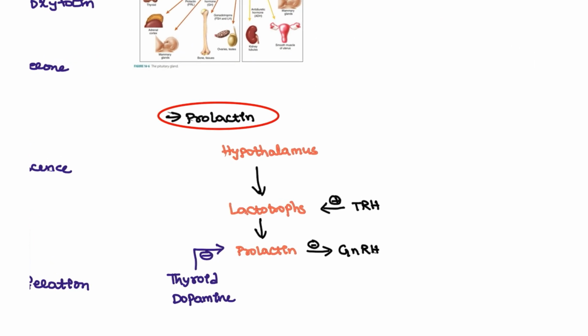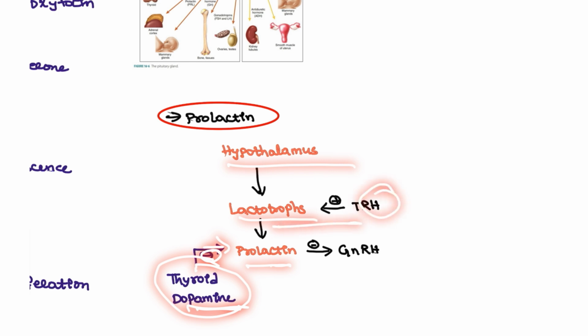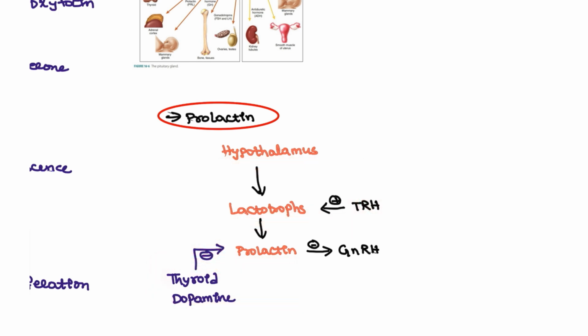Next, coming to prolactin. Prolactin is produced similarly: the hypothalamus acts on lactotropes to produce prolactin. But prolactin is inhibited by dopamine, and also by the thyroid hormones. Dopamine will always send the signal to not produce it. And next, TRH will increase the prolactin. See the difference here. T3, T4 will decrease it, but from the hypothalamus, TRH will increase the prolactin.